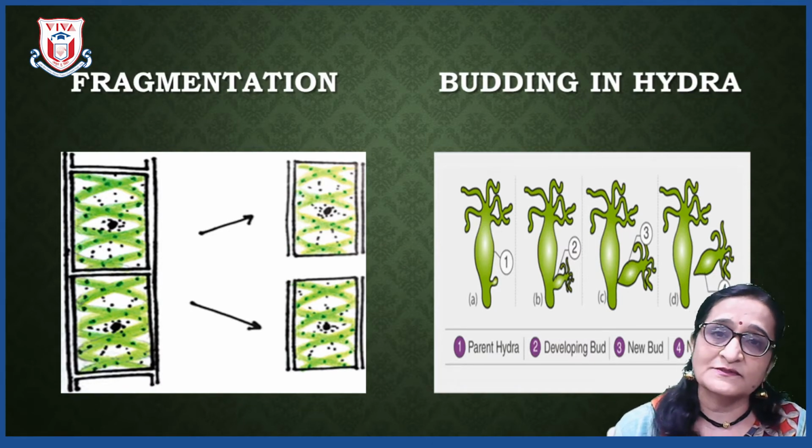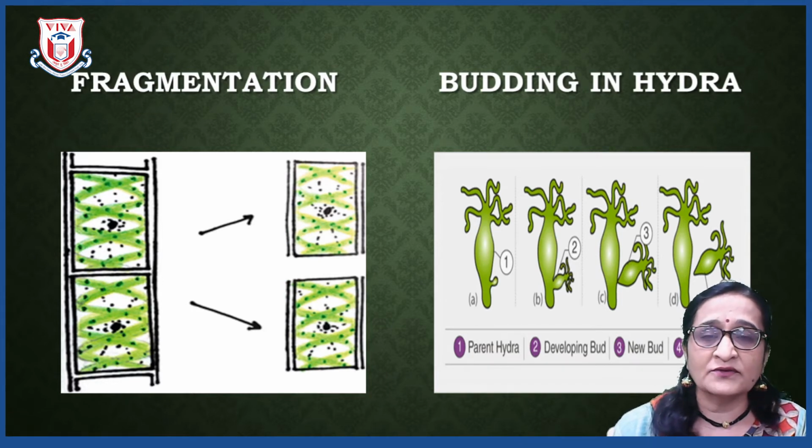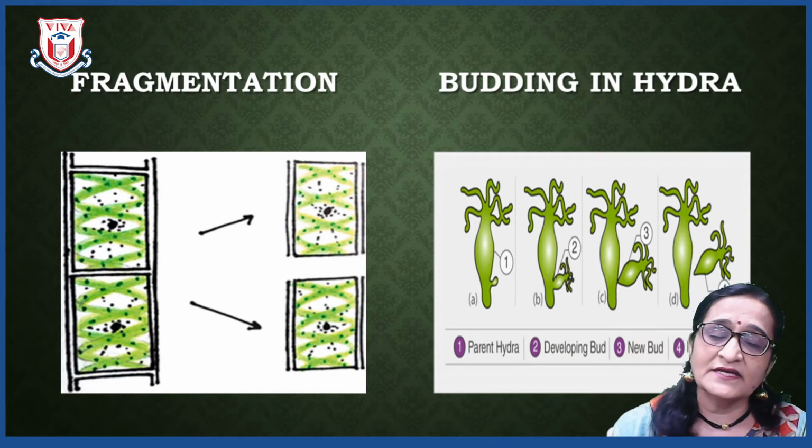The fibers of Spirogyra, in unfavorable conditions, when they are split or cut into parts or pieces, from every piece a new Spirogyra fiber can develop. As you all have studied Spirogyra in the primary classes, you know that they are rectangular cells and every cell has a nucleus. So the nucleus is able to do cell division, and that is why whichever fragment it is, if it has a nucleus, a new Spirogyra fiber can develop from it.